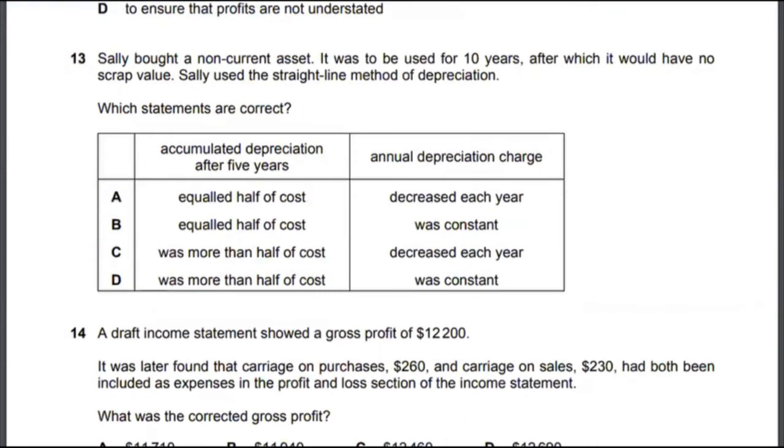Let's look at multiple choice 13. Sally bought a non-current asset. It has to be used for 10 years, after which it would have no scrap value. Sally used a straight line depreciation method. So it's either B or D, because the annual depreciation charge will stay the same. It won't decrease each year. But was more than half the cost? No, it's talking about after 5 years. The life of the asset is 10 years, 5 years are done, 5 years are left. So it's exactly 50%, that's half the cost. So the correct answer to multiple choice 13 would be option B.